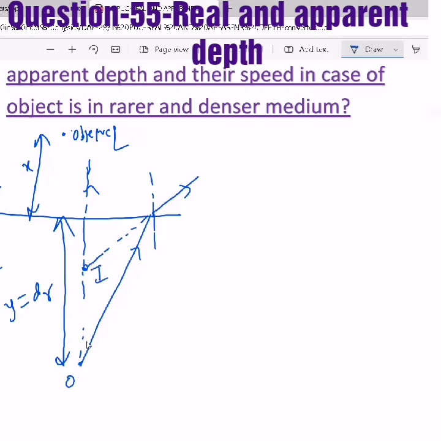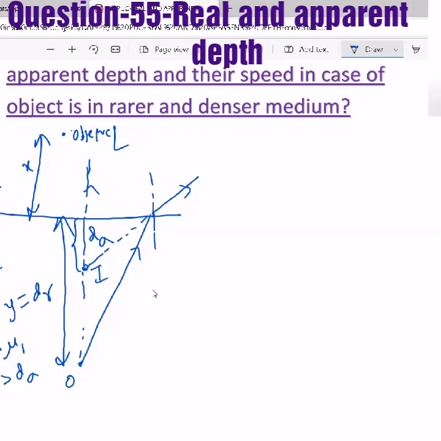So it was at this depth, but it is appearing only at this depth. This depth is called apparent depth. Now if you look at the diagram, apparent is lesser. And here mu2 is greater than mu1 and d real is greater than d apparent.